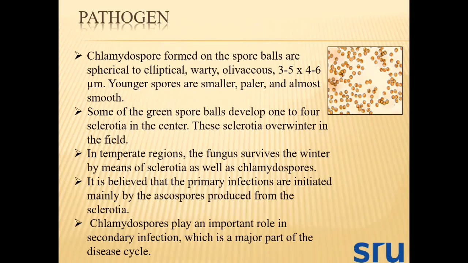In the temperate region, the fungus survives the winter by means of sclerotia as well as chlamydospores. It is believed that primary infections are initiated mainly by ascospores, which are present inside the sclerotia. Mainly the sclerotia contain perithecia, and inside the perithecia we can observe ascospores. The chlamydospores play an important role in secondary infection, which is a major part of the disease cycle.